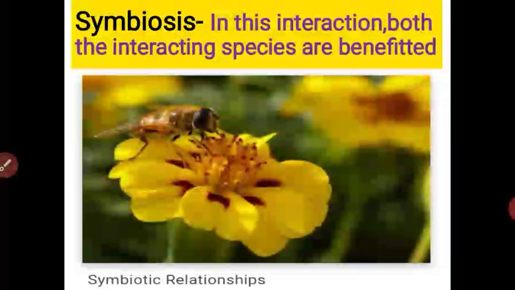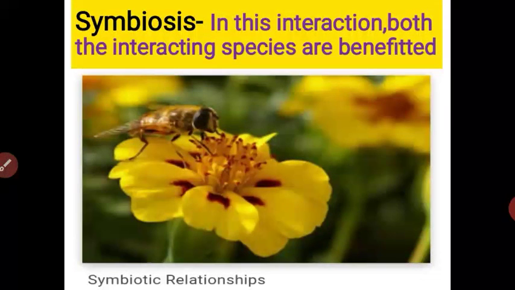Why? See this picture. In that picture the honeybee is sucking nectar. The honeybee depends on the flower for nectar, and some anthers, some pollen grains, stick to the legs of the honeybee, and in that way the pollination process happens. Both the flowering plant and the animal are benefited in that interaction. Got it, student?